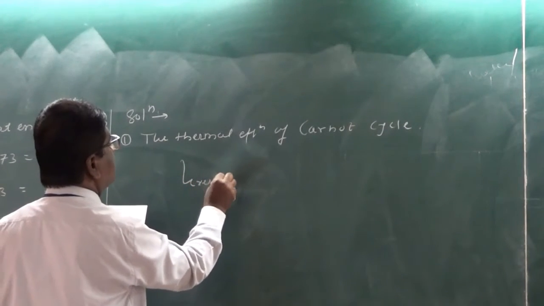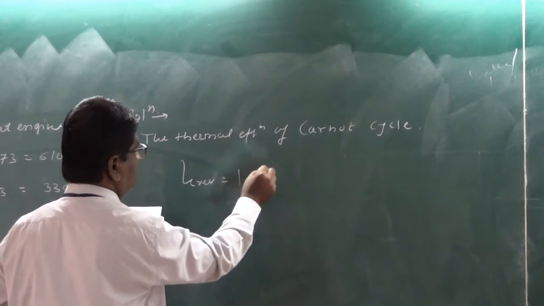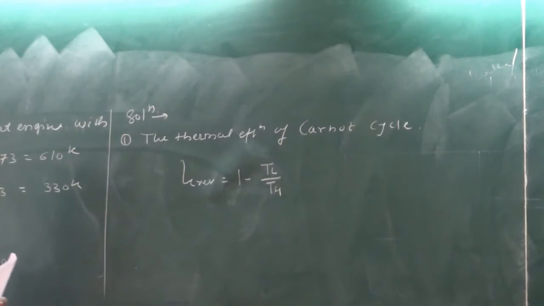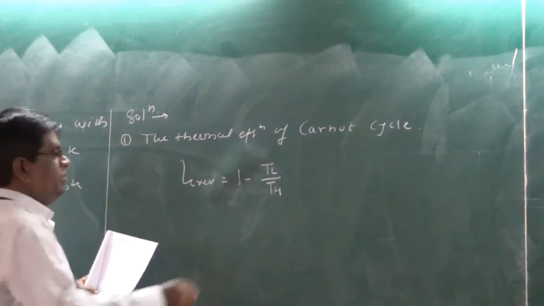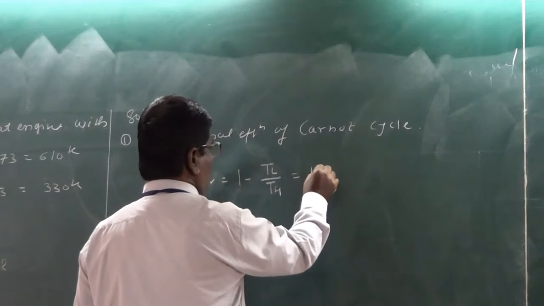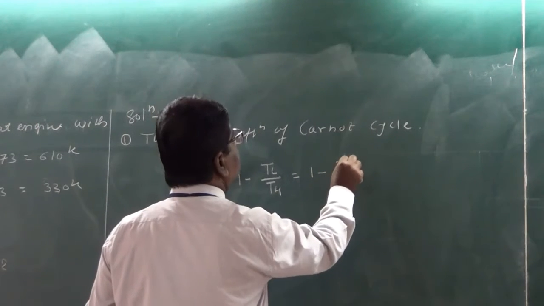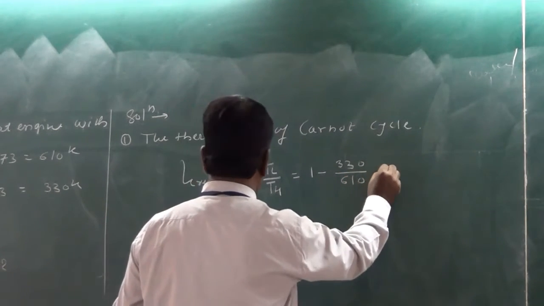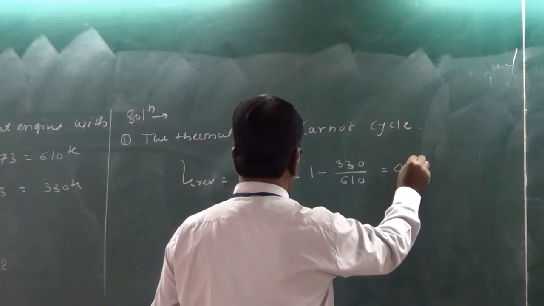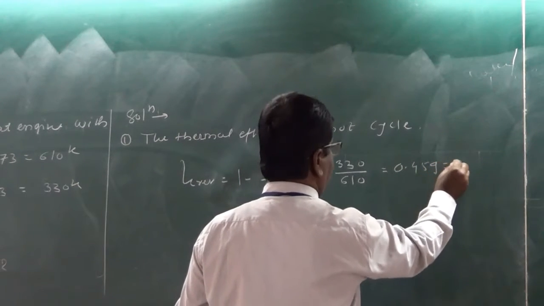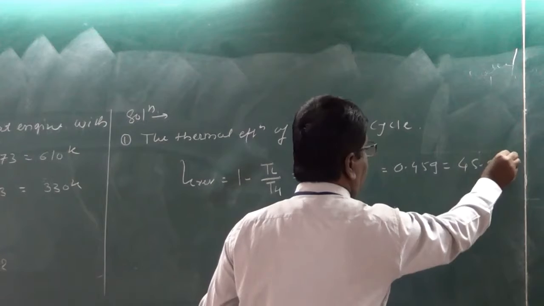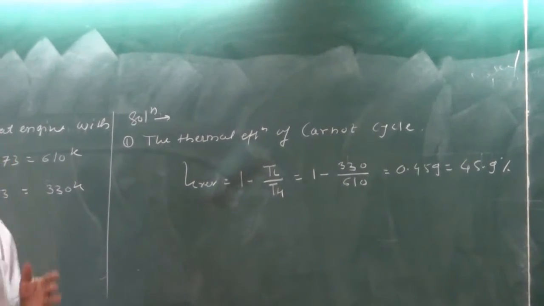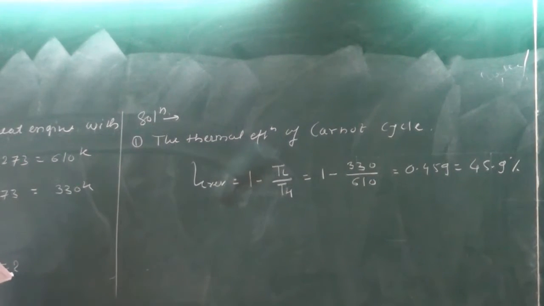The efficiency of a reversible Carnot cycle is equal to 1 minus TL upon TH, or 1 minus lowest upon highest. So put the values. It is equal to 1 minus lowest temperature 330 divided by 610, and it is equal to 0.459, or 45.9%. So this is the first answer which is asked, that is the Carnot efficiency.